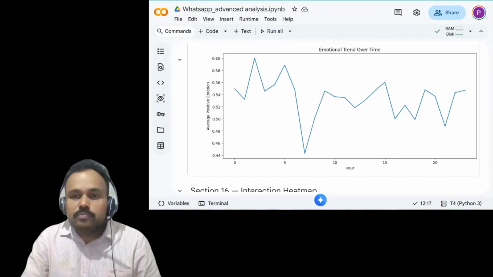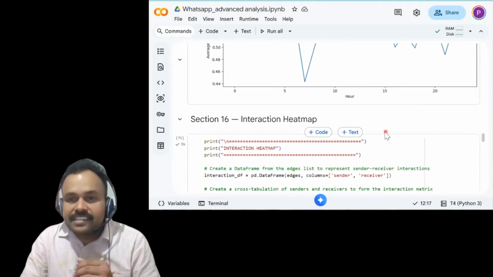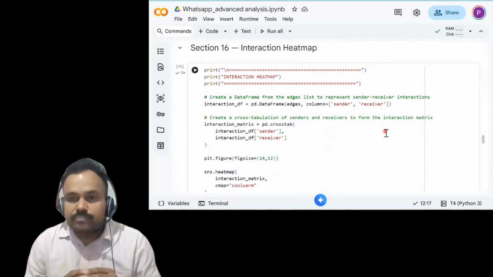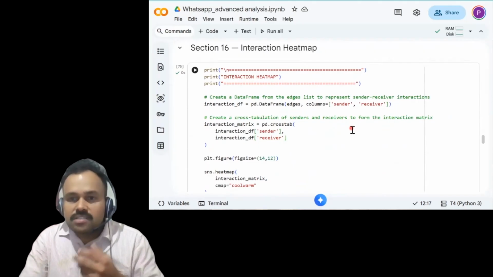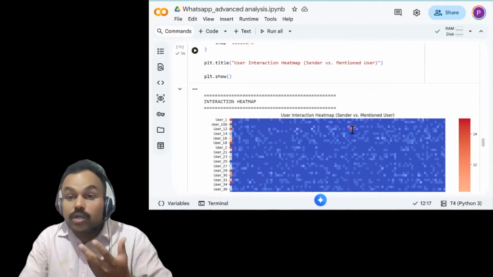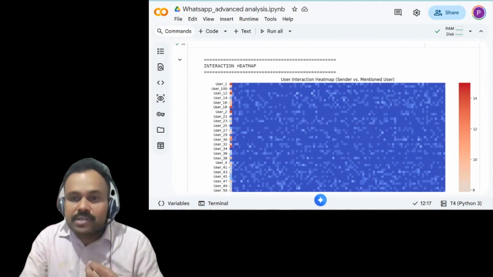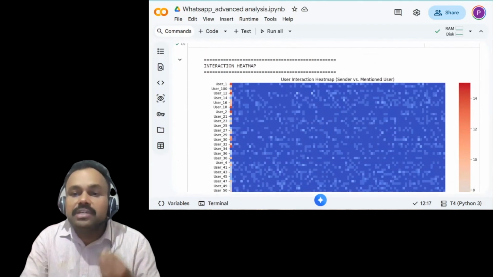So we are going to move into another interesting thing. This section, we can say, is the interaction heat map, which visualizes user to user interaction. Basically it's a one-on-one interaction, using a heat map where each color-coded cell represents the strength of the interaction between the users.